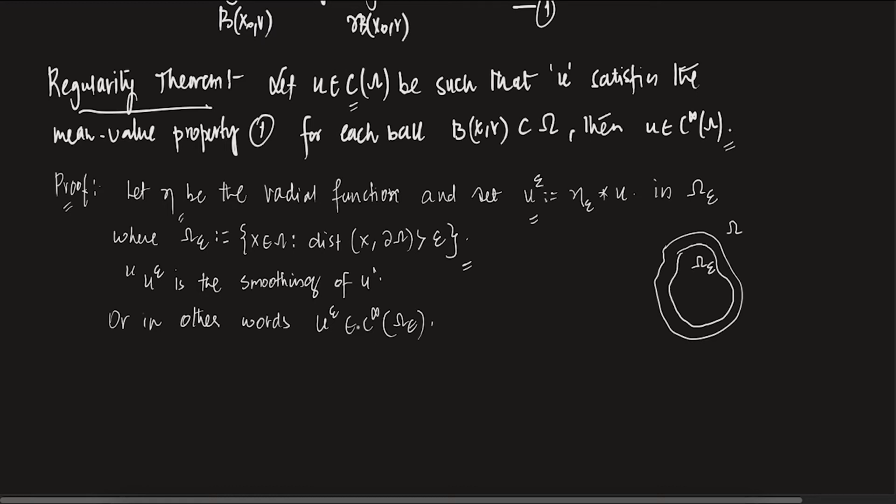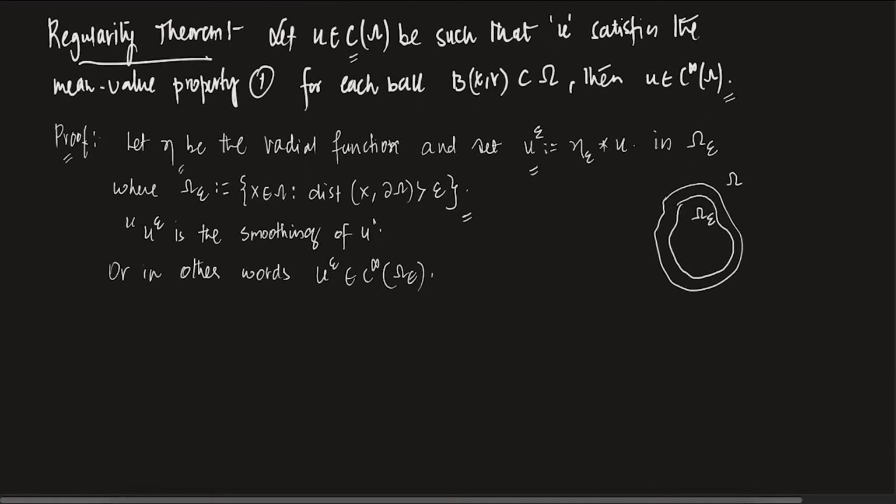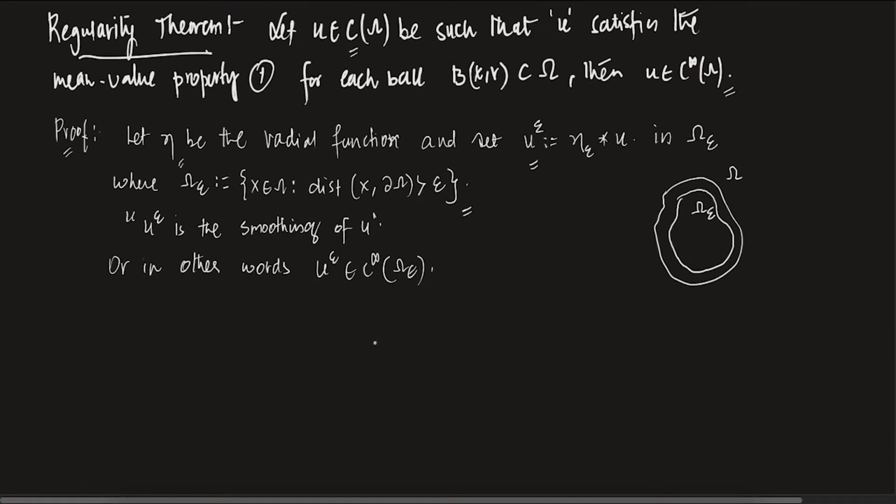Now what we will show is that this u epsilon is equal to u in omega epsilon. And since epsilon is arbitrary, it can be as small as you want, essentially we can show that u epsilon is equal to u. So let's just prove this. Let x be in omega epsilon.